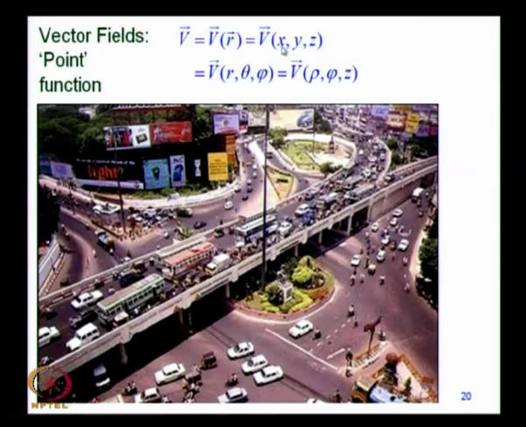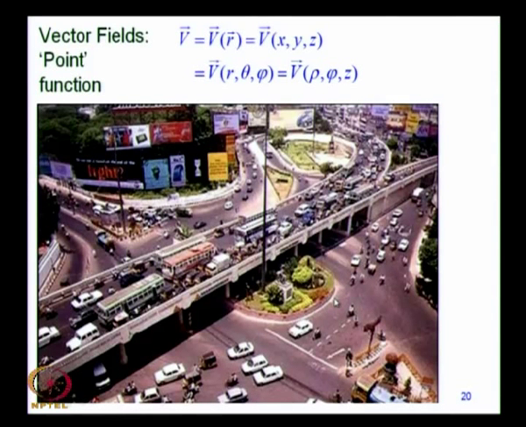Now, velocity is a vector quantity and it can depend on x, y and z, all of them. Or you can describe the position vector in spherical polar coordinates r, theta, phi, or in cylindrical polar coordinates r, phi and z. Here is an example of a velocity vector point function which changes from point to point.